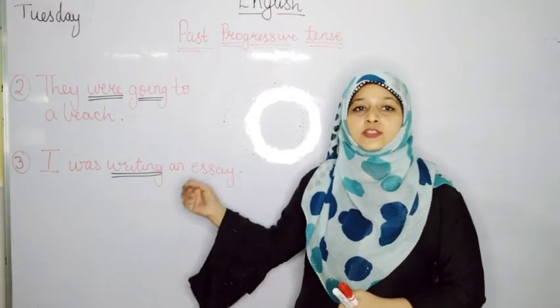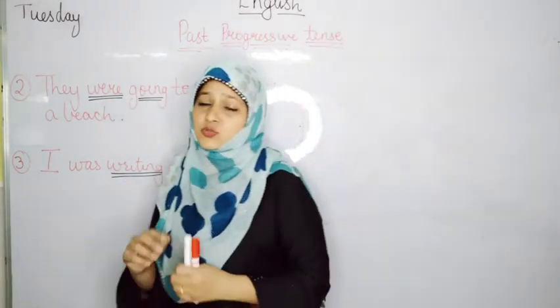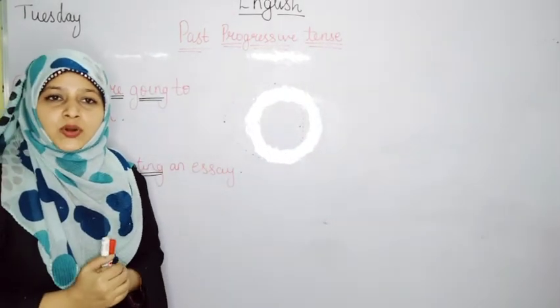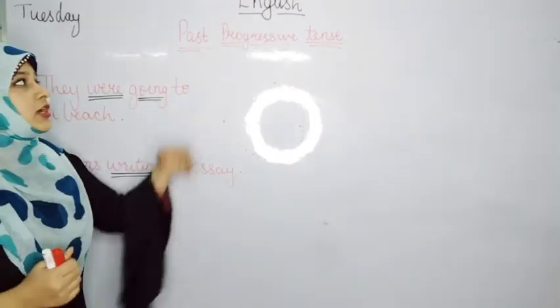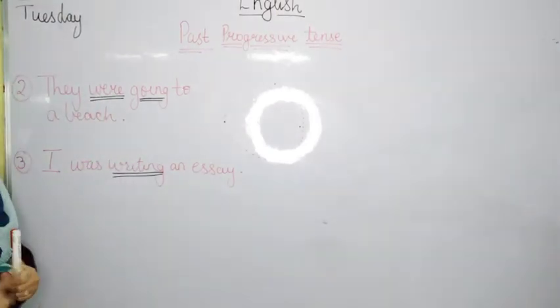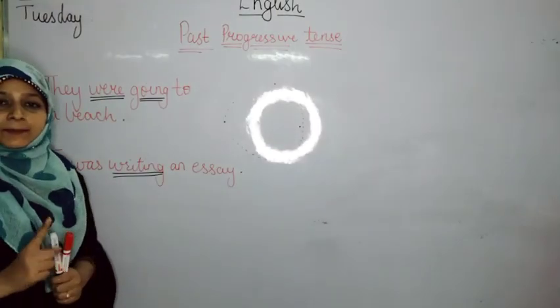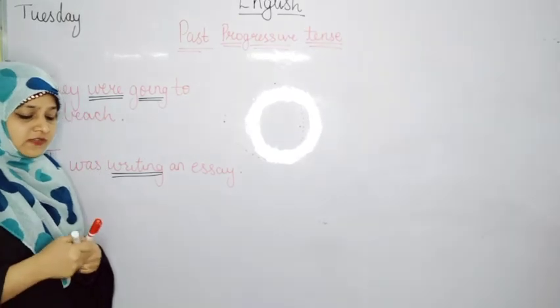Did I write it or not? So when we are not sure that the action is complete, the sentence is said to be in past progressive tense.